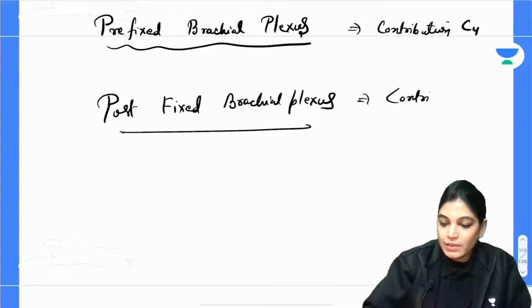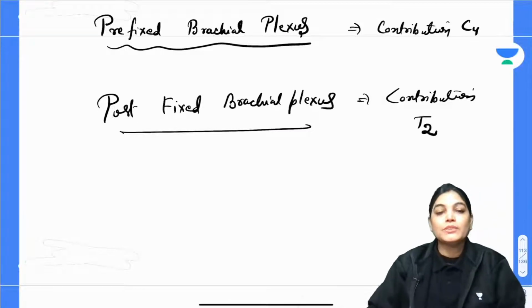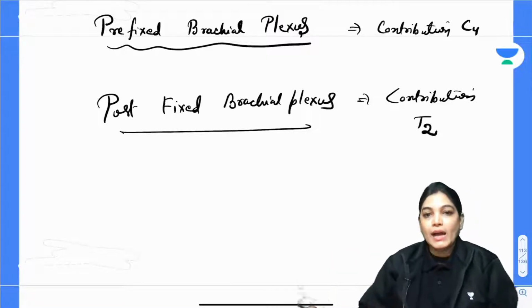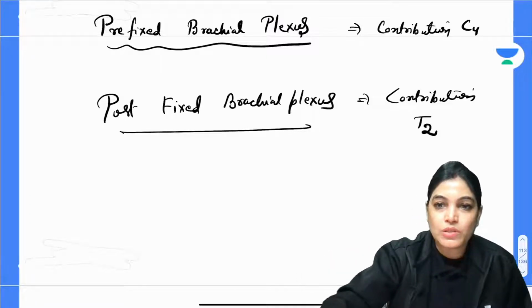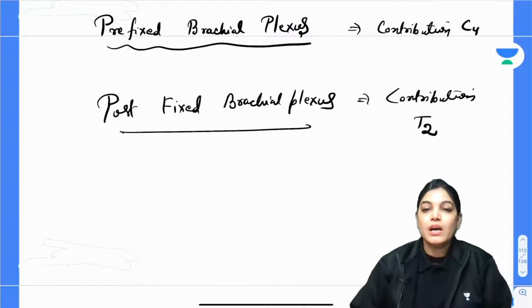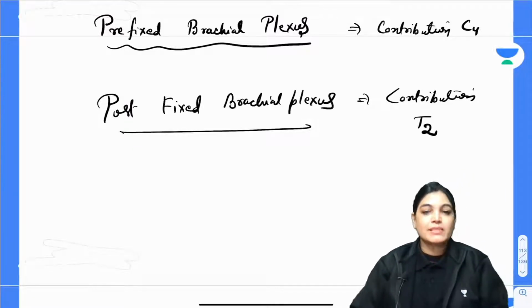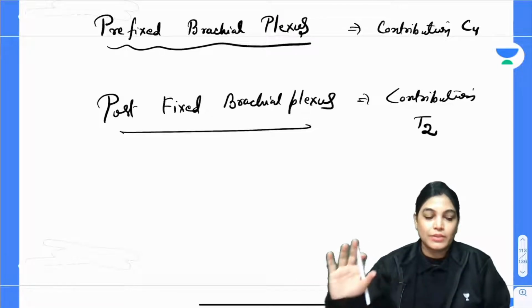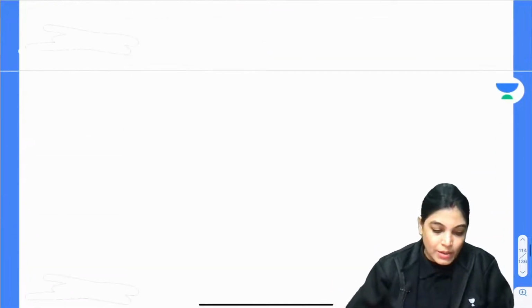So today we will discuss all the details of how the formation is done. I have targeted 2 sessions for brachial plexus. Today I will tell you about its formation, its roots, its trunks, its divisions, its cords and the branches. Tomorrow we will talk about the lesions of brachial plexus, and the day after tomorrow the MCQs related to the topic.